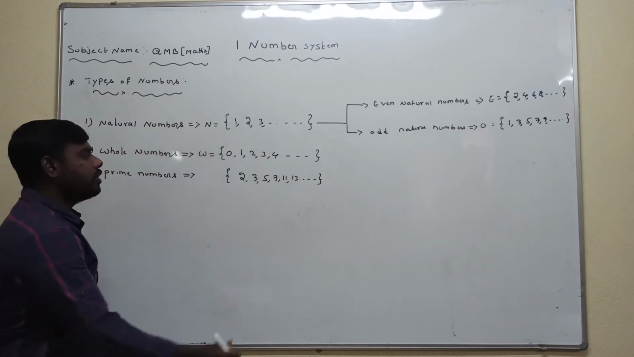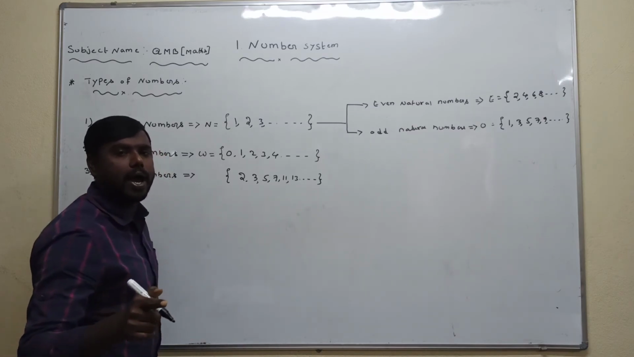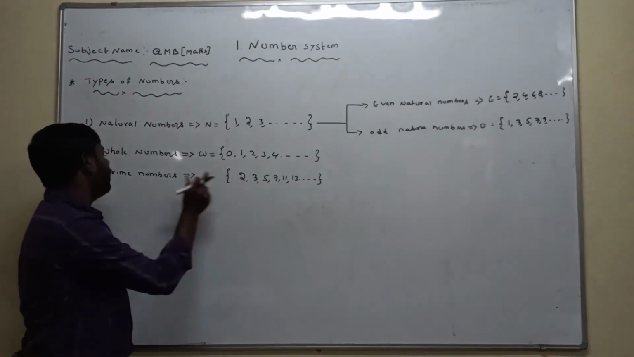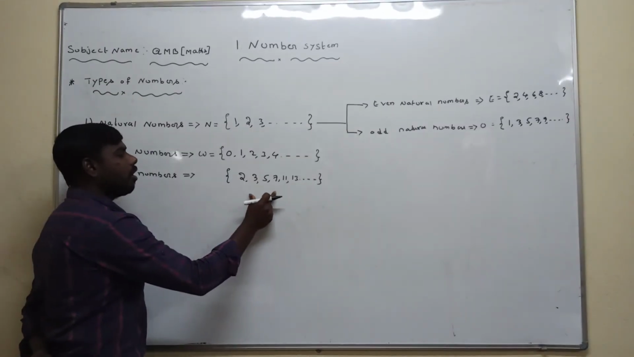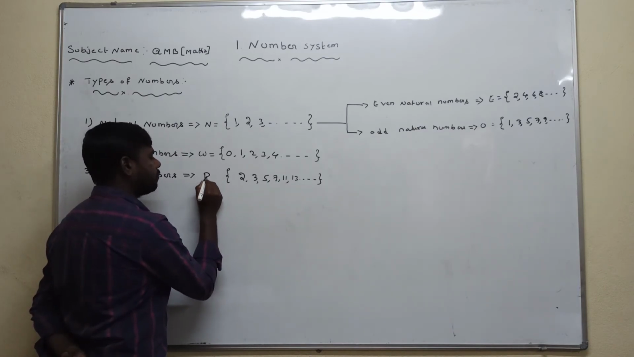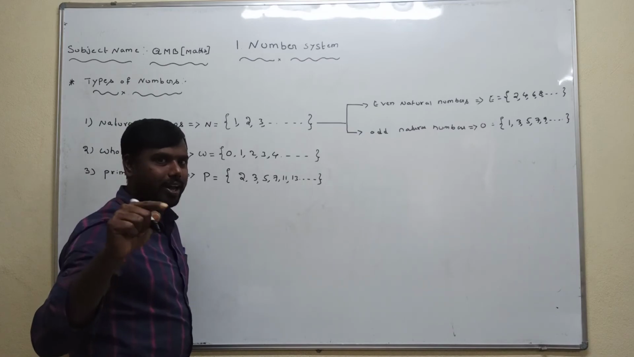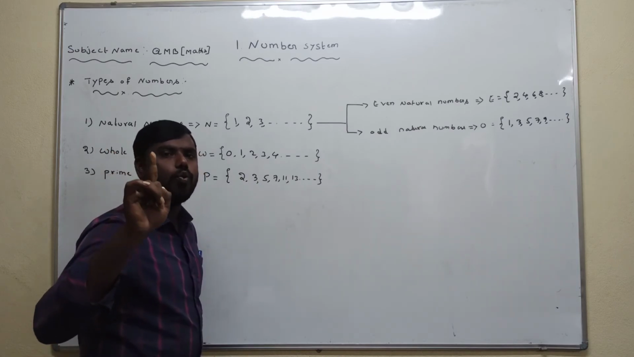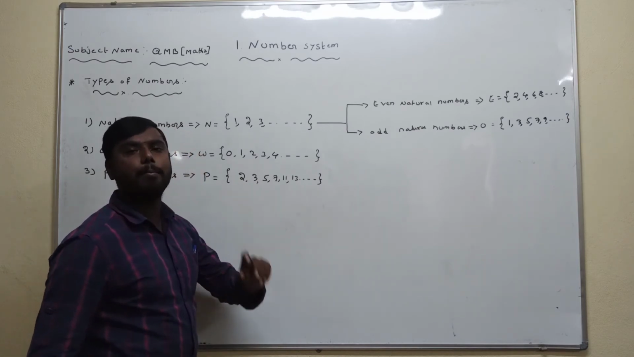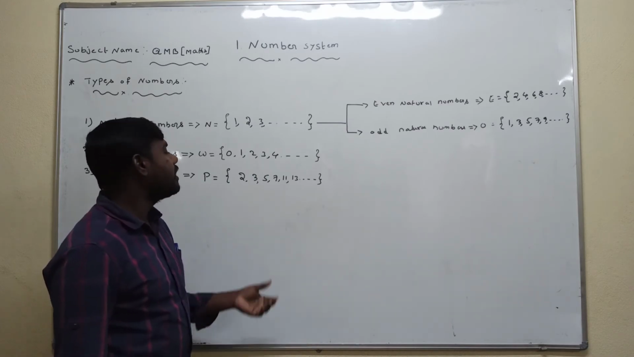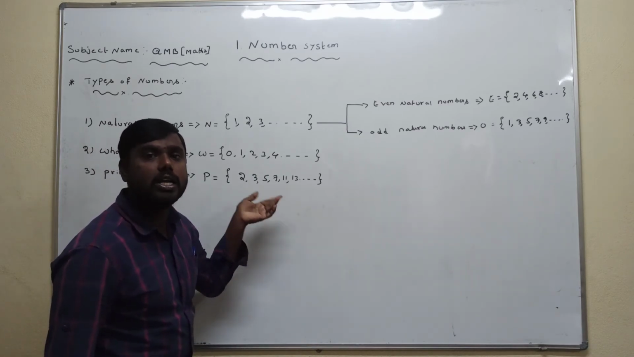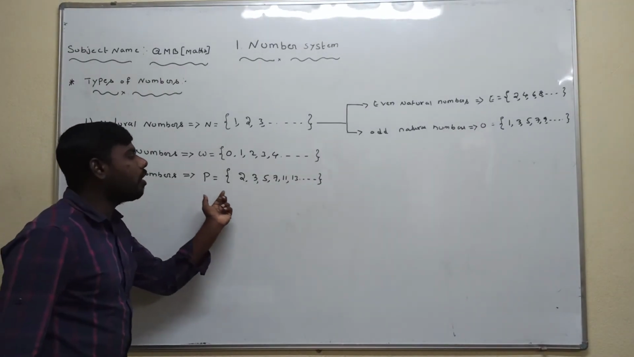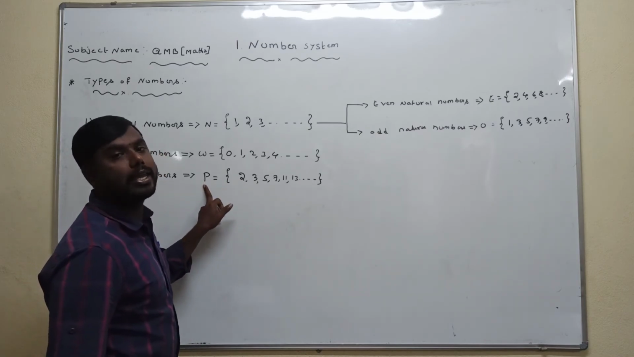Observe, students, all these numbers are divisible by 1 or itself. That is called a prime number. The set of prime numbers is denoted by capital P. 2 is divisible by 1 or itself, 3 is divisible by 1 or itself, 5 is divisible by 1 or itself. All these numbers are greater than 1. That's why a natural number greater than 1 divisible by 1 and itself is called a prime number.